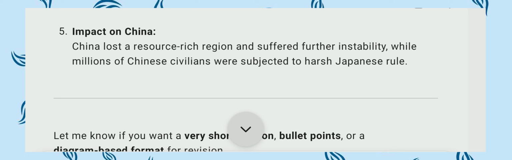That was the key point of the consequences of the Manchurian crisis.